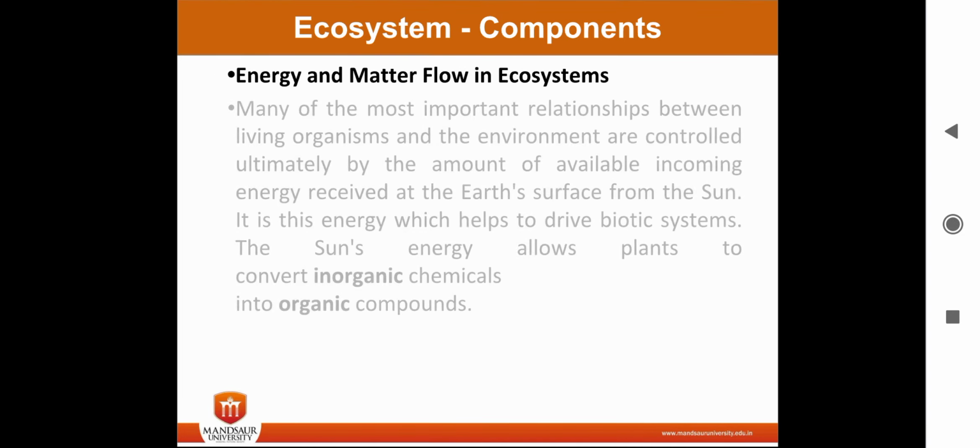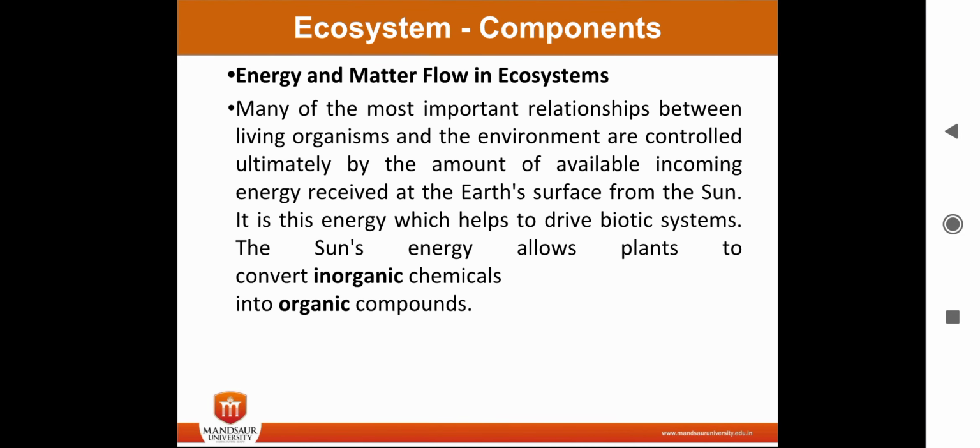There is an energy and matter flow in an ecosystem. Many of the important relationships between living organisms and the environment are controlled ultimately by the amount of available incoming energy received at the Earth's surface. The sun's energy allows plants to convert inorganic chemicals into organic compounds.